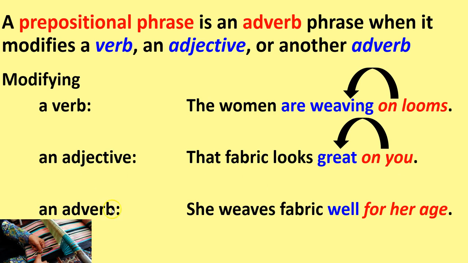And then modifying an adverb: she weaves fabric well for her age. For her age is our prepositional phrase. Weaves is the verb. Well is an adverb telling us about weaves, telling us how she weaves. For her age is telling us to what extent it's well. It's well for her age, kind of qualifying well for us. So it's modifying an adverb. All three of these prepositional phrases are considered to be acting as adverbs in the sentence.